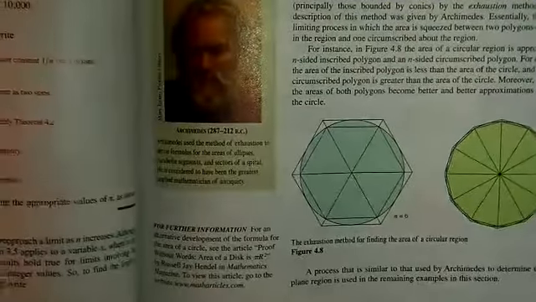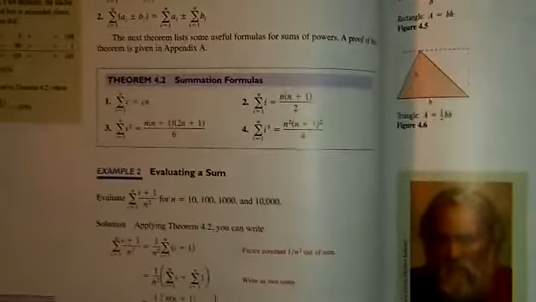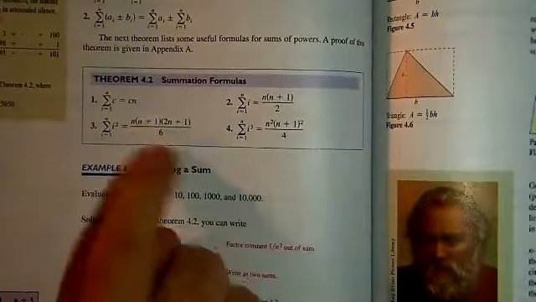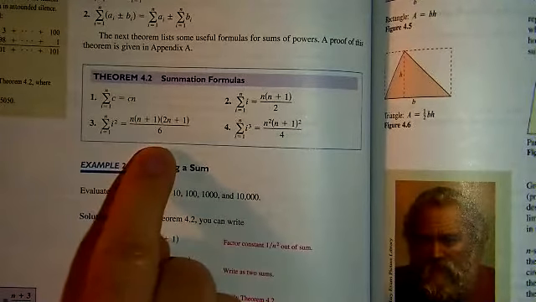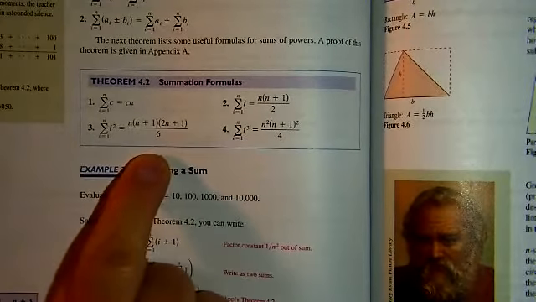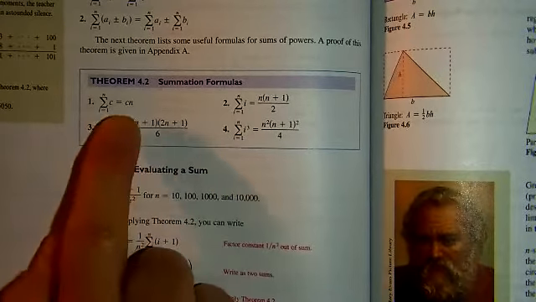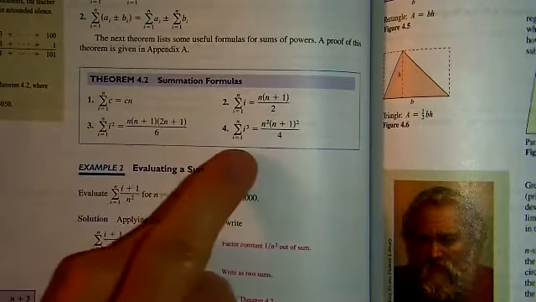And then a really important box to look at on page 260 is the box they call Theorem 4.2. This is a very common set of results that you're going to want to have access to and keep visible as you're working through these problems, which is how we can actually evaluate some particular values of a sum.